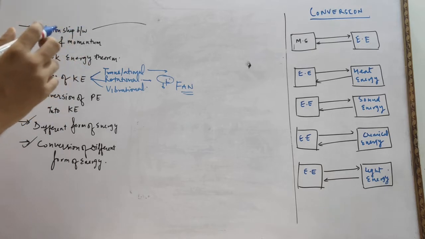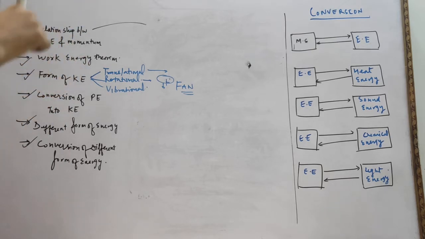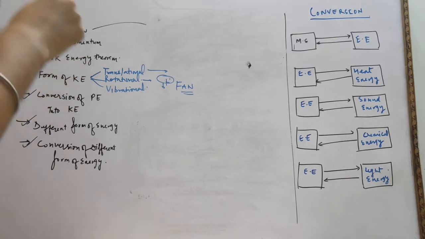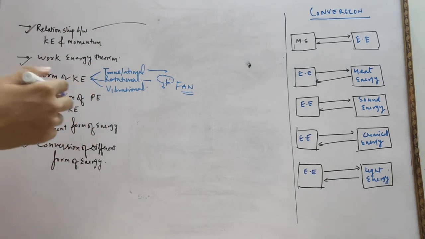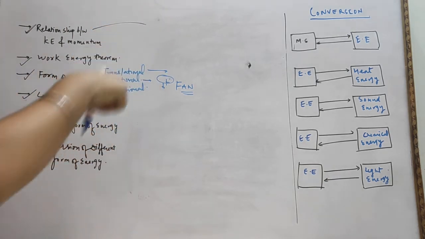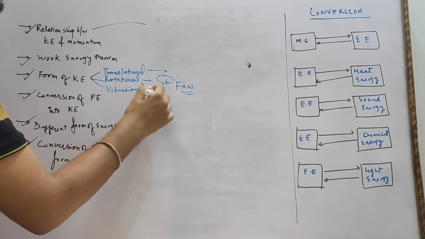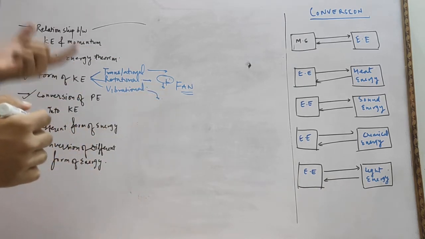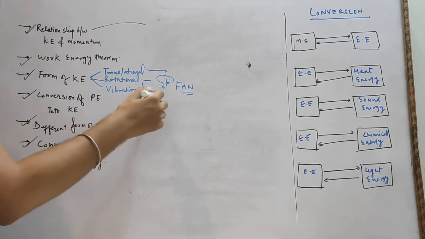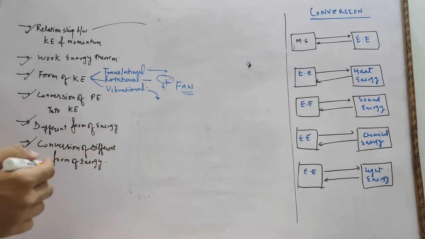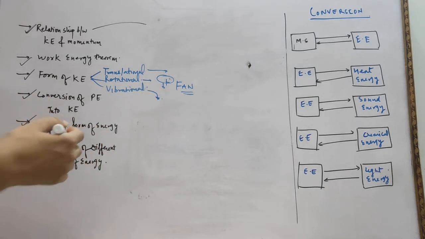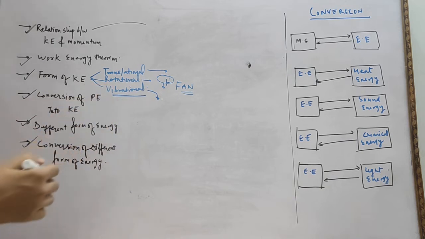Kinetic energy possessed by a body by virtue of its rotation, or we can say if a body is rotating about a fixed axis. Vibrational: if the particles of a body are moving to and fro with a particular velocity, such kind of kinetic energy possessed by a body is known as vibrational kinetic energy.